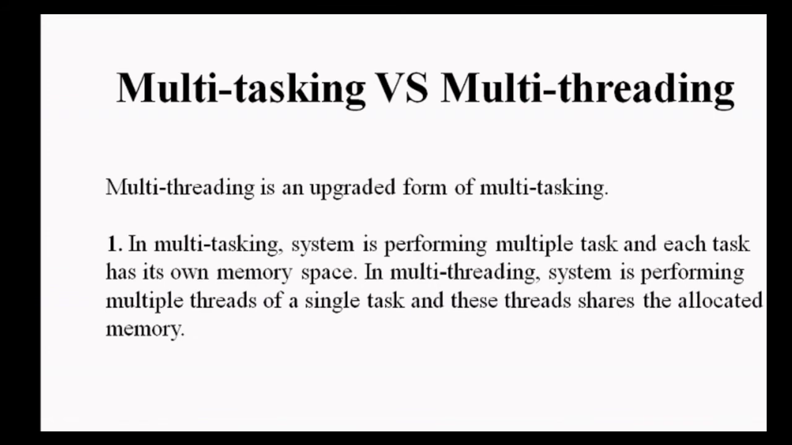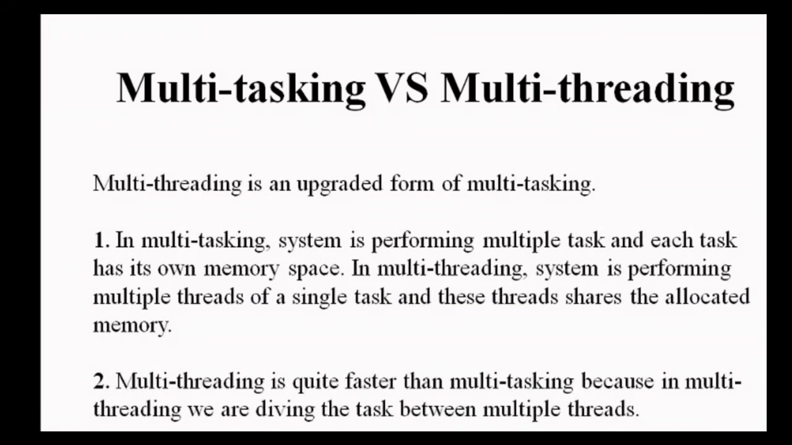Each process contains its own memory space, but in multithreading, a process is divided into multiple threads or multiple parts that run as threads, and all these threads share the same memory space. Multithreading is quite a bit faster than multitasking, because in multithreading we are dividing the task between multiple threads. Obviously, if I am doing some work and it takes 1 hour, it would be better to divide the work among multiple persons, and they can complete it in 5 minutes. The same concept applies here: in multithreading we are dividing the process into multiple parts, so it is faster than multitasking.